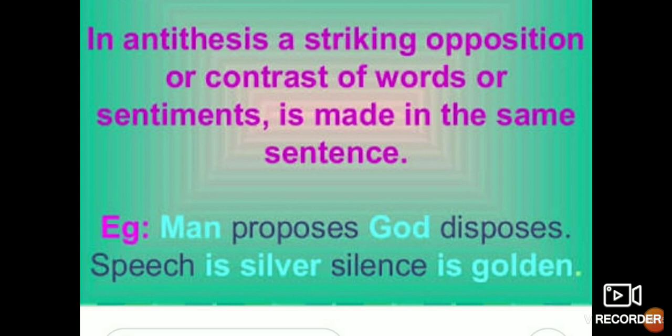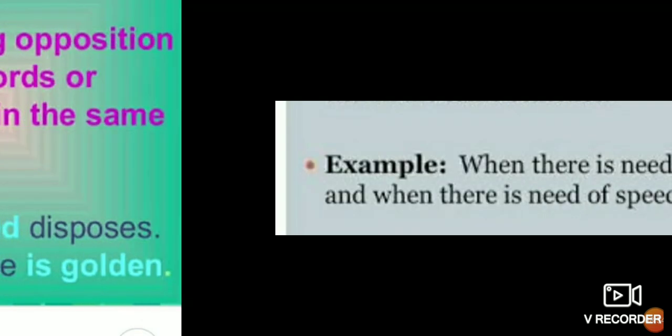So antithesis is a striking opposition or contrast of words. Always remember that a striking opposition or contrast of words or sentiments is made in the same sentence, isn't it? See, in the same sentence: man proposes, God disposes. In the same sentence we can see that two contradictions are there. Speech is silver, silence is golden. Getting it, all of you? In the same sentence, we are getting two contradictory statements, isn't it?